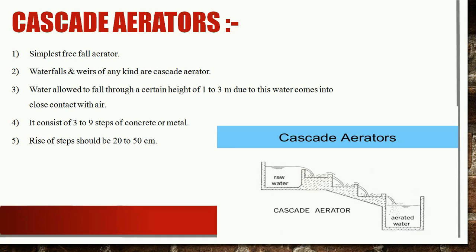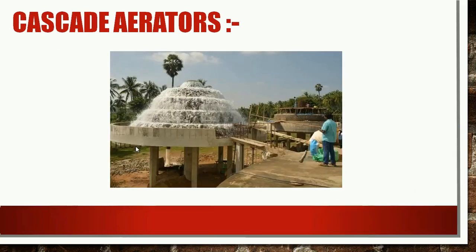The reduction of carbon dioxide is usually in the range of 50 to 60% in the case of cascade aerators. The rise of each step should not be more than 50 centimeters, and it should be in the range of 20 to 50 centimeters. We will see these design criteria while designing a cascade aerator.